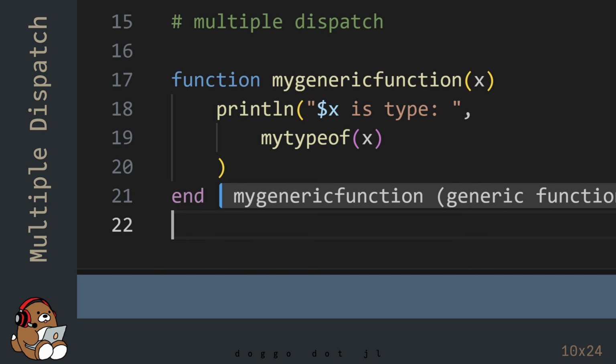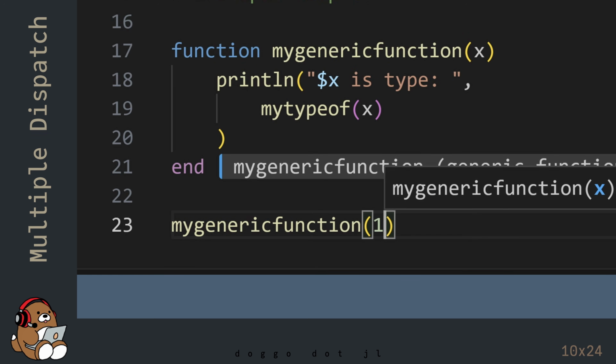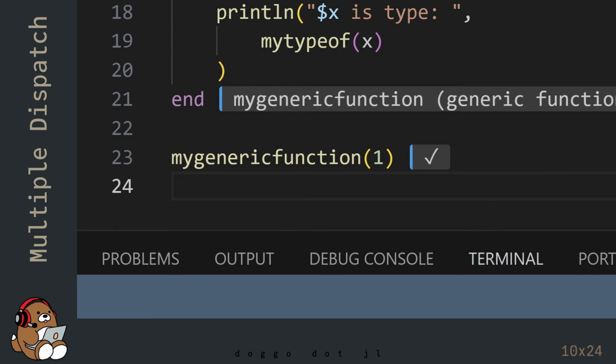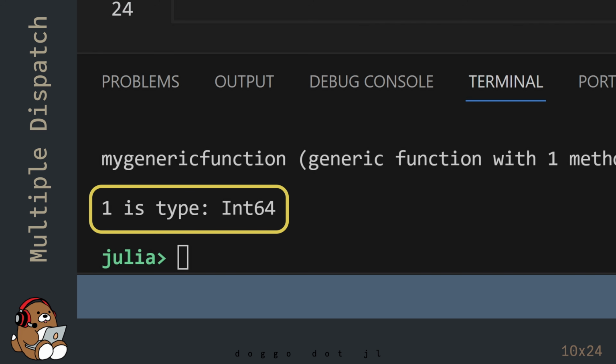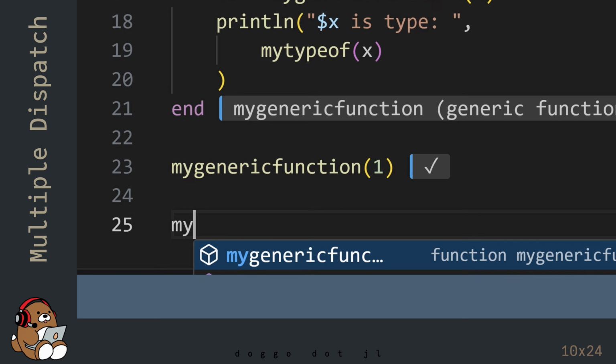Let's try calling my generic function using several different data types. In the REPL, you'll see the output 1 is type int64. Now let's try using an irrational number.